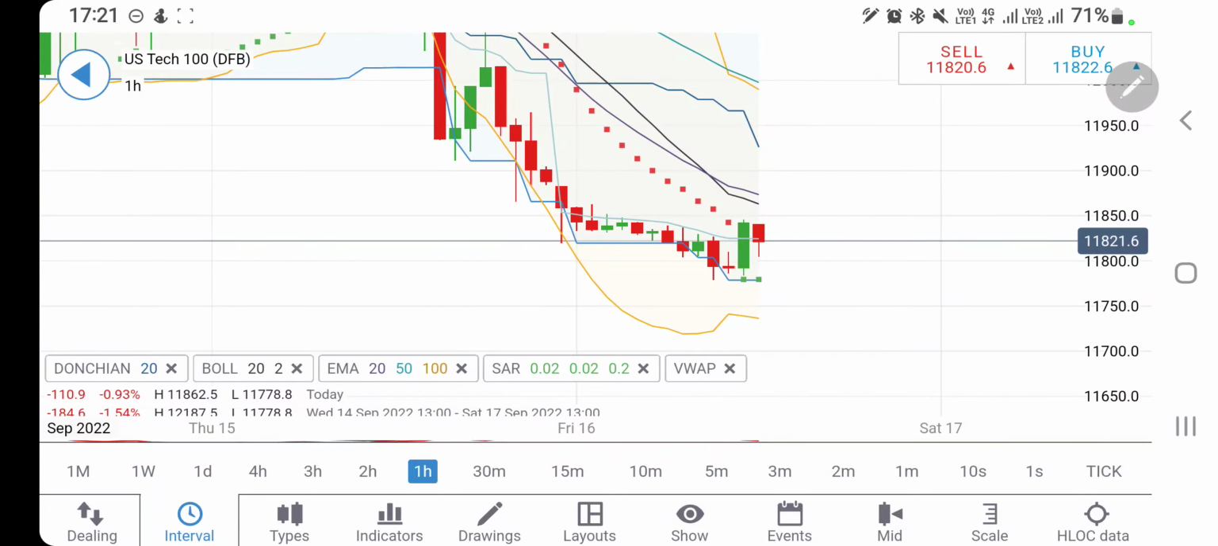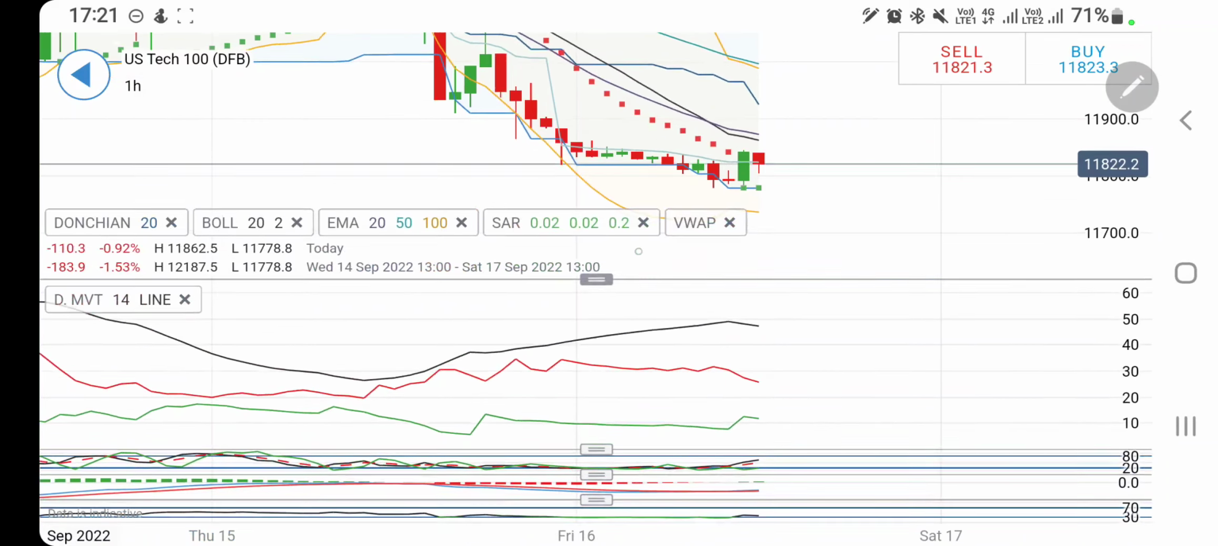Now look at the hourly charts for US 100. See the resistance there at 11,850. That is what I told you earlier in the day, that you can go long if you see it trading above 11,870, 880 zone. Beyond that you can expect 11,920, 970. In fact, 12,000 is going to be the ultimate resistance for the day.